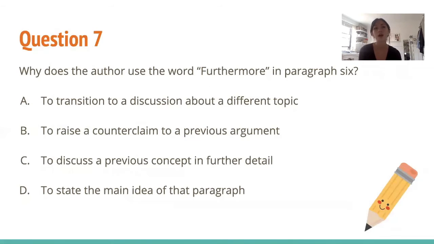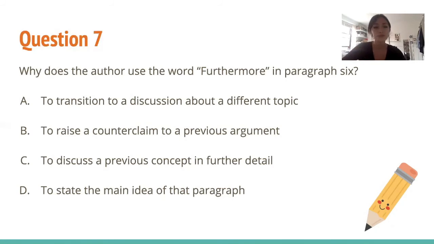So question 7, why does the author use the word "furthermore" in paragraph 6? So what's the use of "furthermore"? We already talked about transition words when we explained function questions in class, but I would ask you guys what "furthermore" means, but pretty much it just means adding on to what I already said. I'm going to say more that has to do with it. So for example, if I wrote a paragraph about cookies and I said, "furthermore, cookies have had a huge impact on society," whatever. It just basically tells us that it's adding on to what we already said.